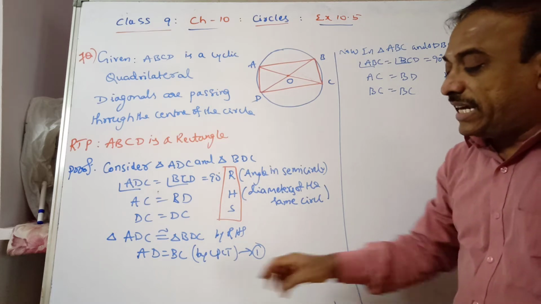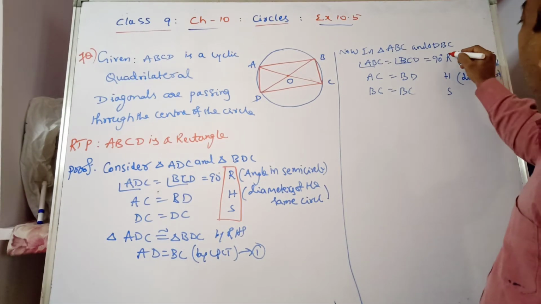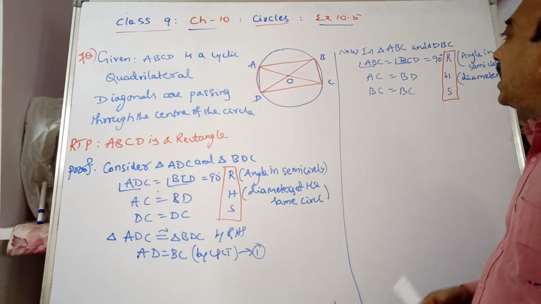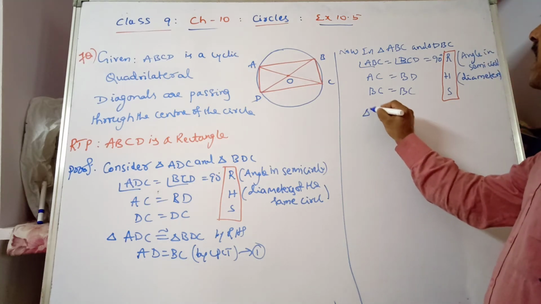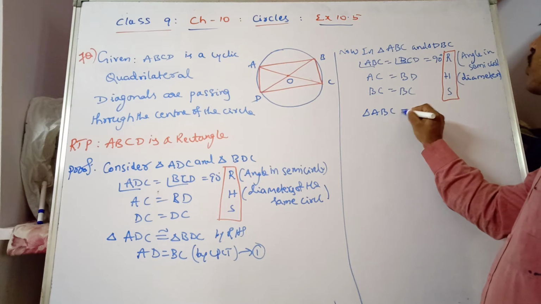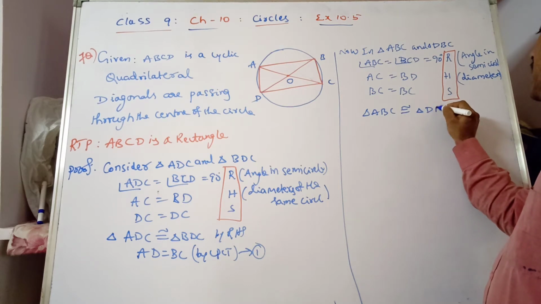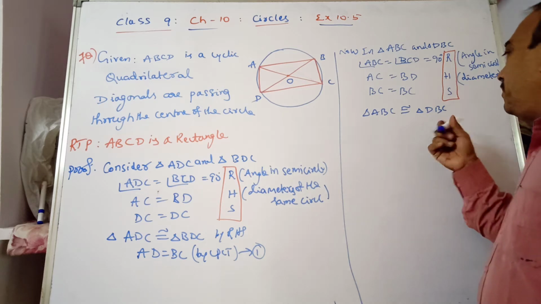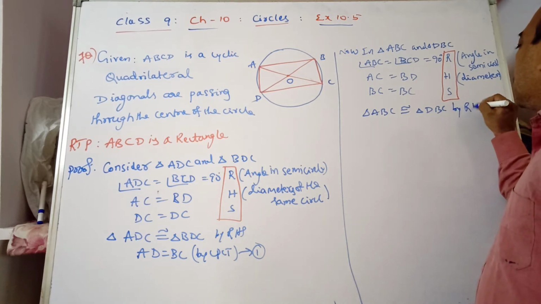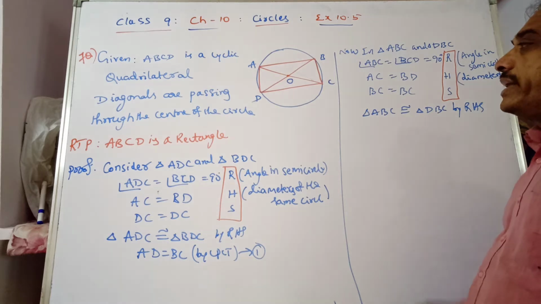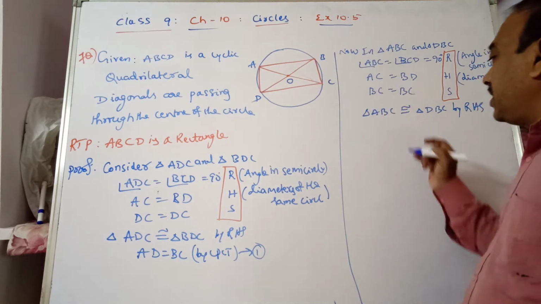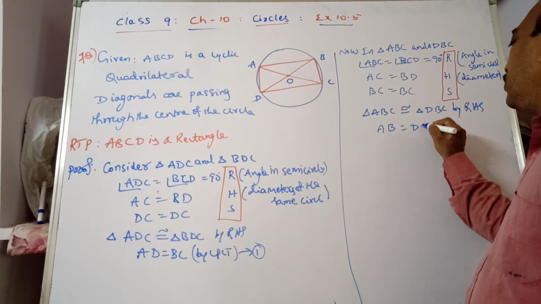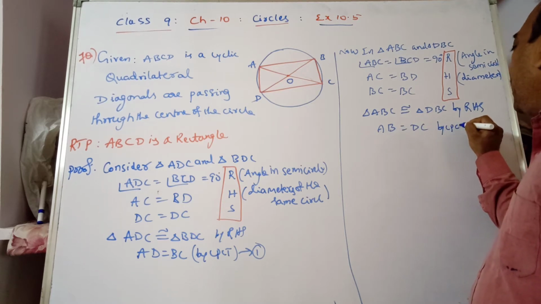So by RHS criteria, the two triangles are congruent. Triangle ABC is congruent to triangle DBC by RHS criteria. Once the triangles are congruent, their corresponding parts are equal, which is AB is equal to DC by CPCT.